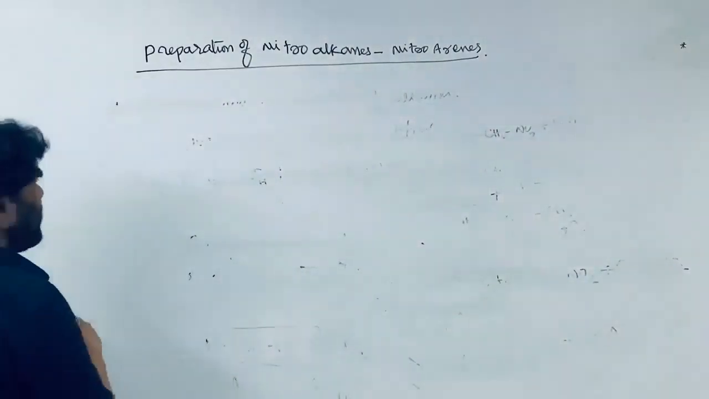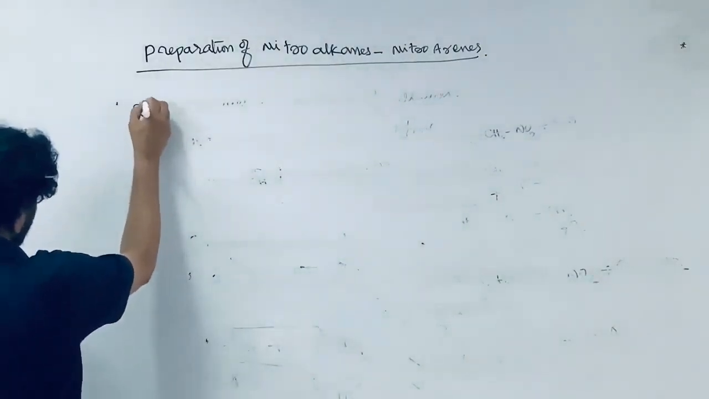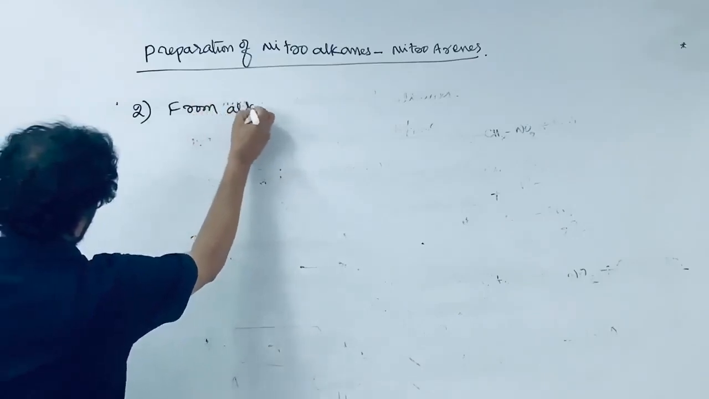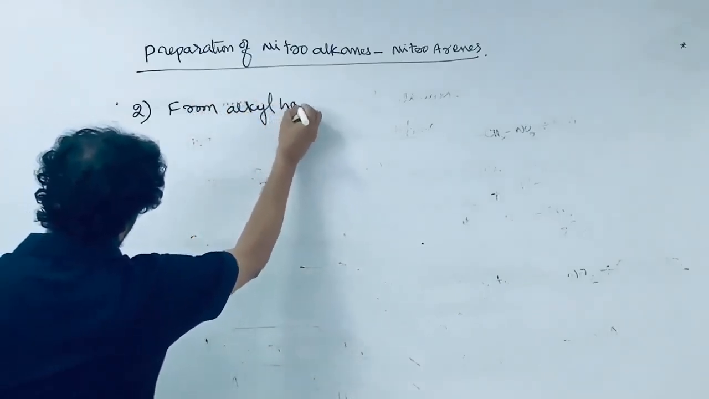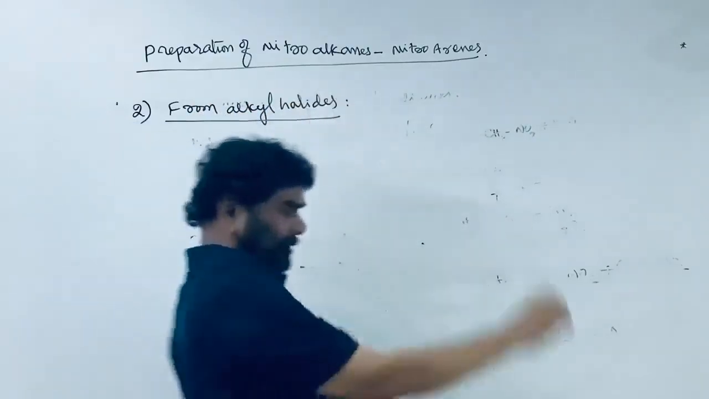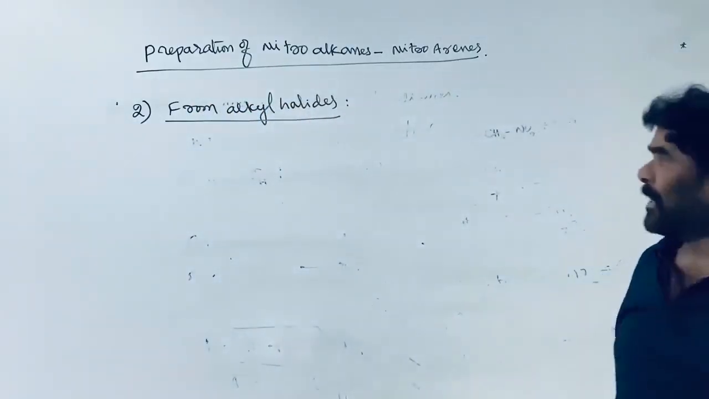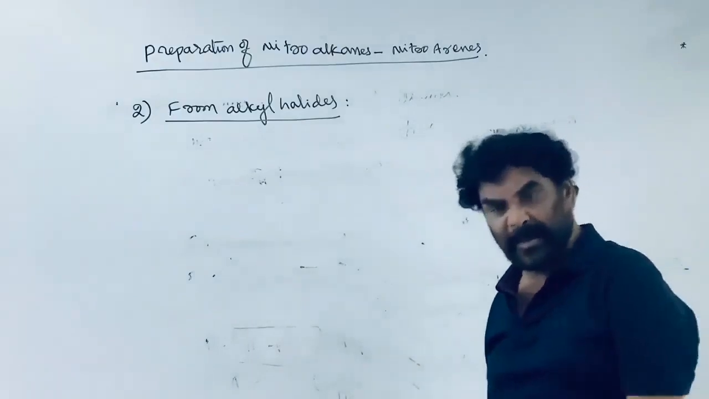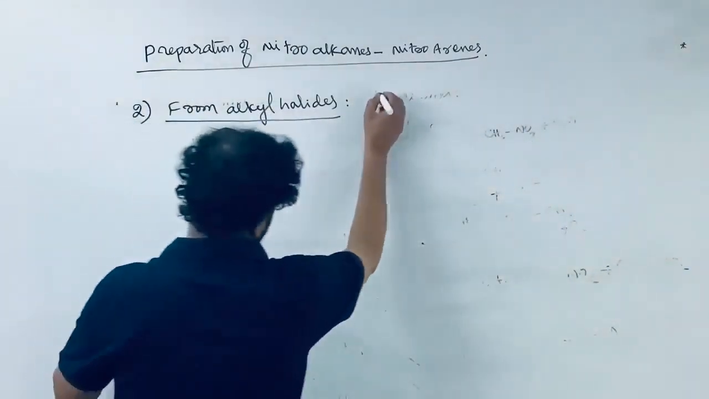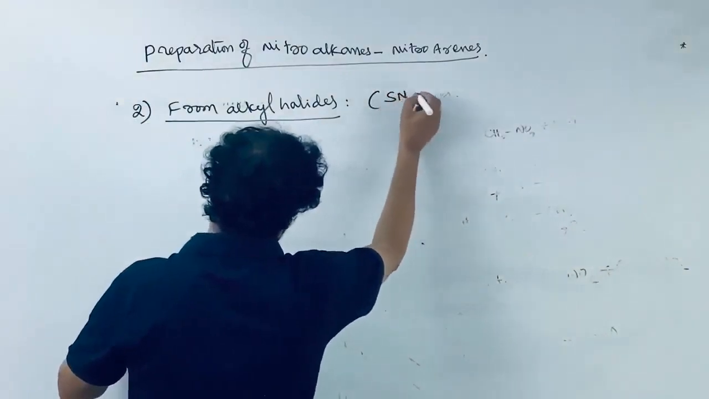The second one is from alkyl halides. This we know. Starting from the alkyl halides, we can prepare the nitroalkanes. It is an SN reaction, right? This is the SN reaction.